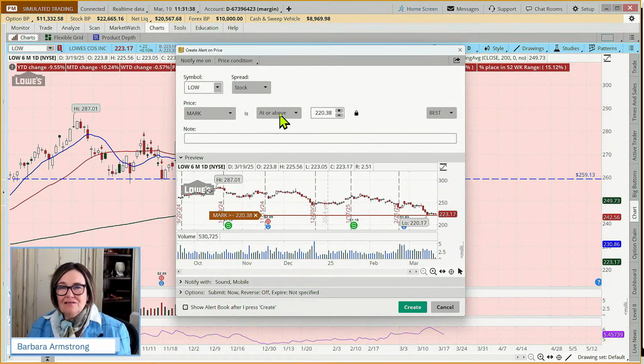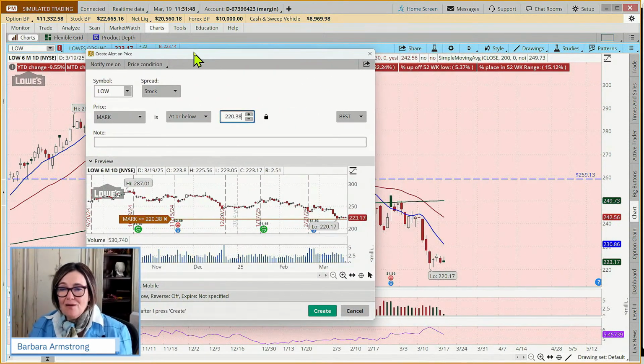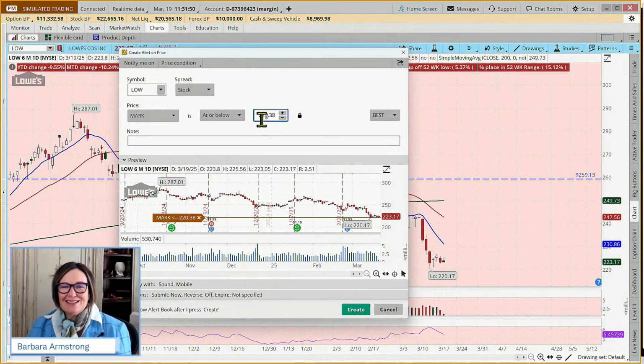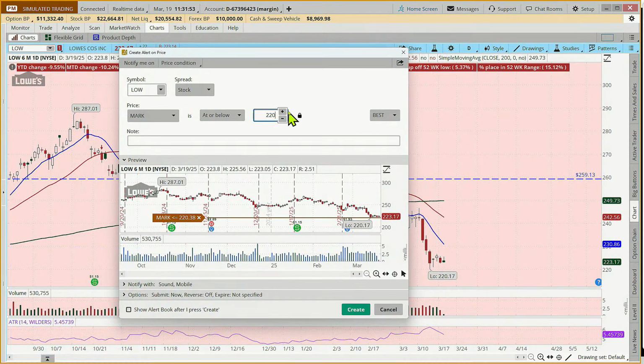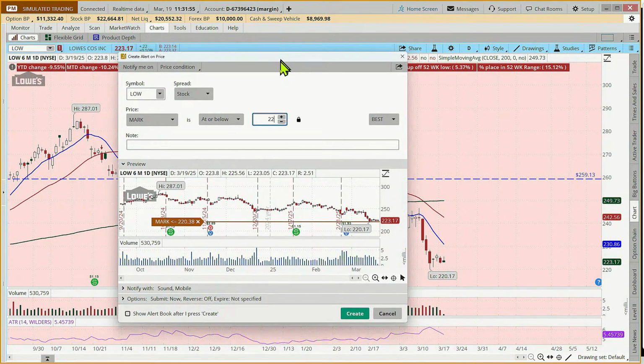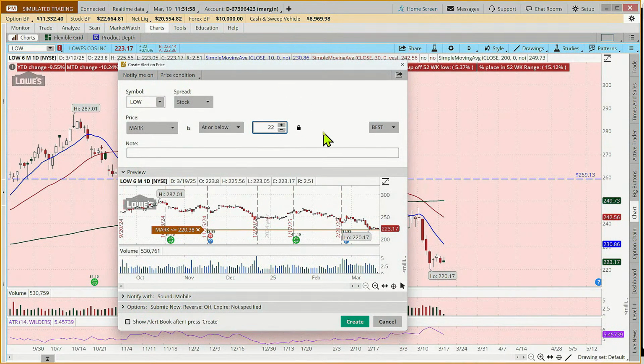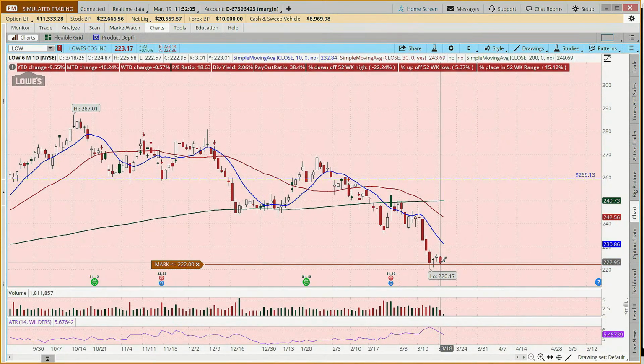And you might say, oh my word, all she's doing is placing alerts. How annoying. Well, what's more annoying is if you're placing trades and they're not profitable, that's really annoying. So where are we now? 223, 222. What was that low? Sorry, create. That low was 222.57. So if it goes below 222, we might look for that.